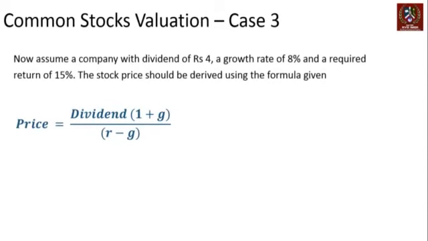Let's take an example. Assume a company with a dividend of rupees 4, growth rate of 8%, required rate of return of 15%. The stock price could be derived using this formula. So dividend is 4. Next year dividend will be 4 into 1 plus 8%, that's 1 plus G, divided by 15% minus 8%. That should be the price of the stock.